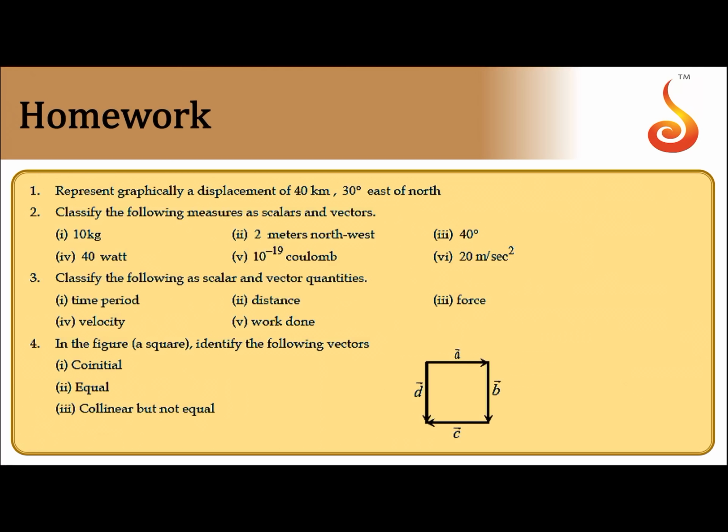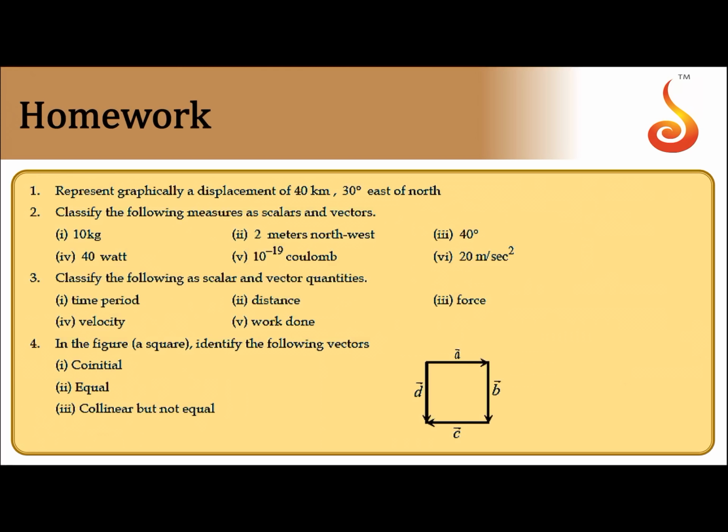Represent graphically the displacement of 40 kilometers 30 degrees east of north. It is just a direction in a particular way: north, east, west, south. Take it up and represent it as a directed line segment. Classify the following measures as scalars and vectors.